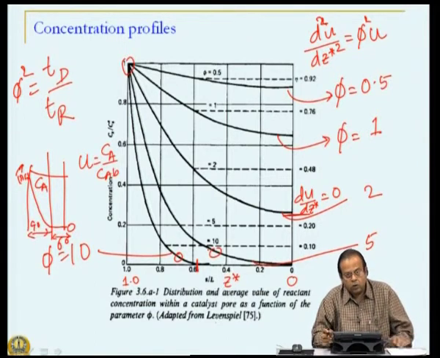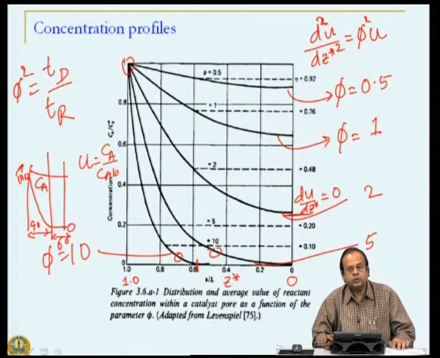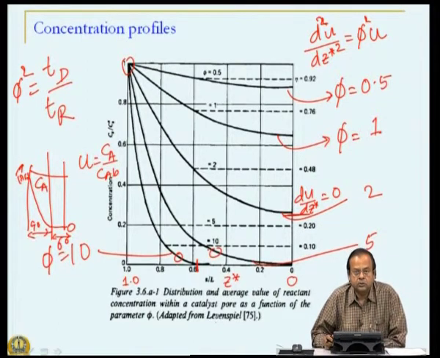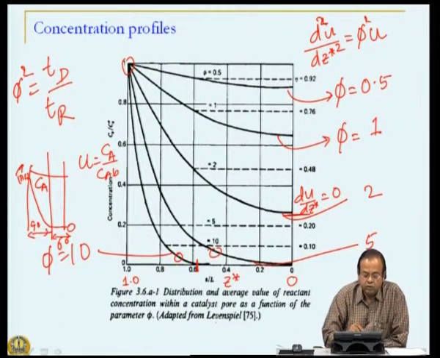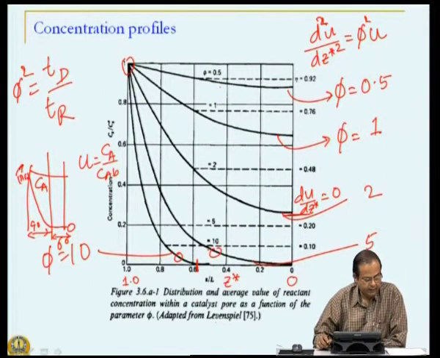Now, to summarize, when we look at a plot like this, we see that diffusion creates gradients. The slower the diffusion rates, the higher the gradient. Now, when the reaction rates are fast, that is, the reaction rate is faster than the diffusion, we see a lot of gradient, but if diffusion is fast, the reactant concentrations are pretty much high.